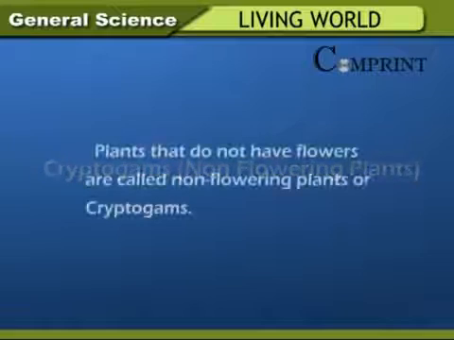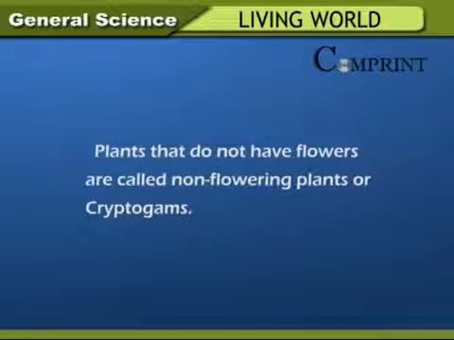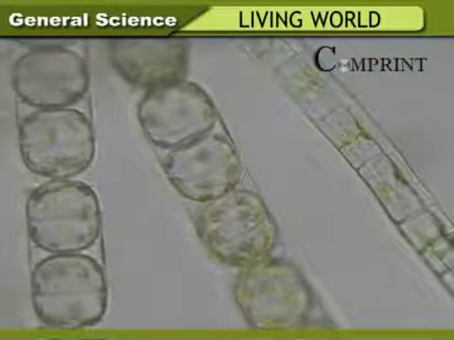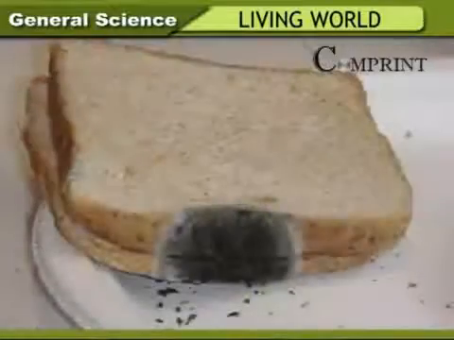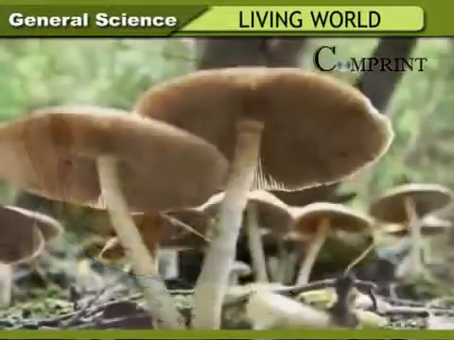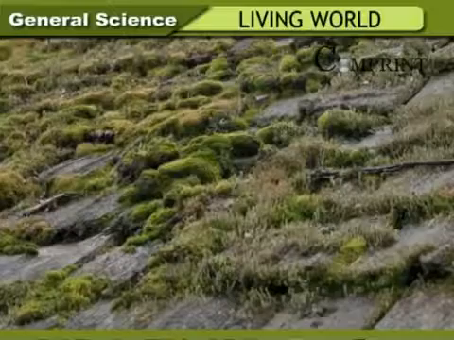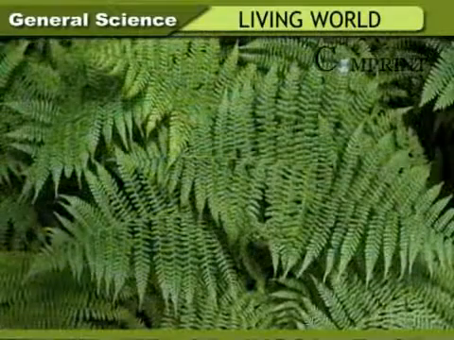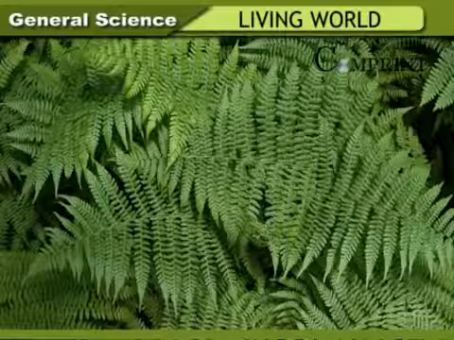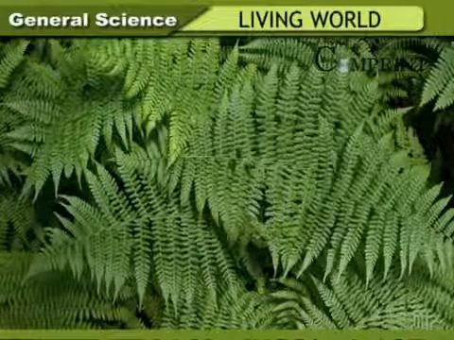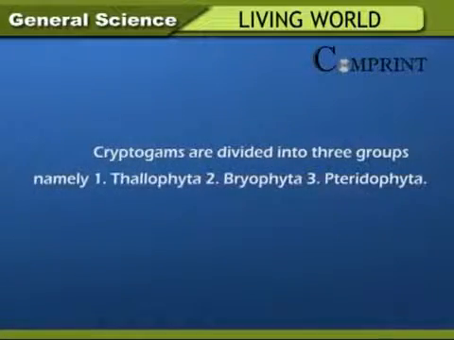Cryptogams. Plants that do not have flowers are called non-flowering plants or cryptogams. Green algae that grow in water, fungus that grow on food materials, mushrooms that grow on garbage heaps, soft bryophytes growing on wet walls, fern plants that are used as ornamental plants, etc., are plants belonging to the group of non-flowering plants. Cryptogams are divided into three groups, namely 1. Thallophyta, 2. Bryophyta, 3. Pteridophyta.